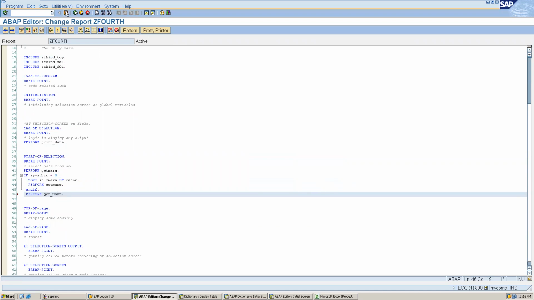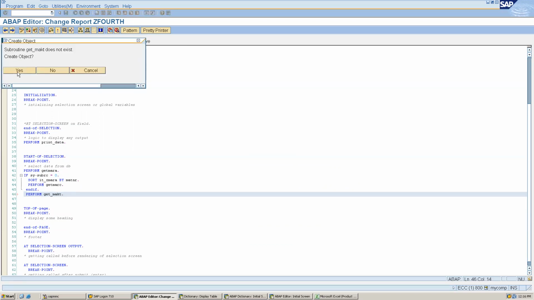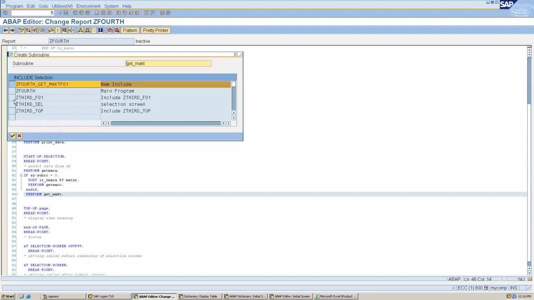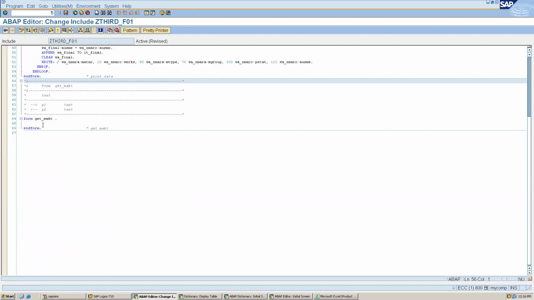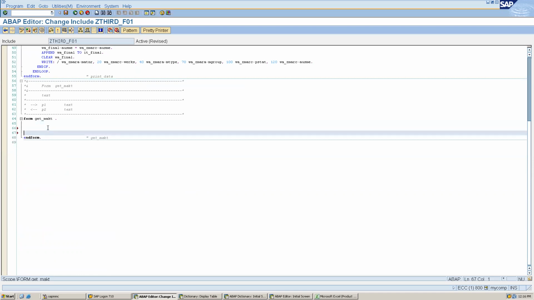I will save it, then double click it and write my logic inside. We have created forms F01, so that's why I'm selecting F01. We can write it anywhere, but it's better if I write my queries here.